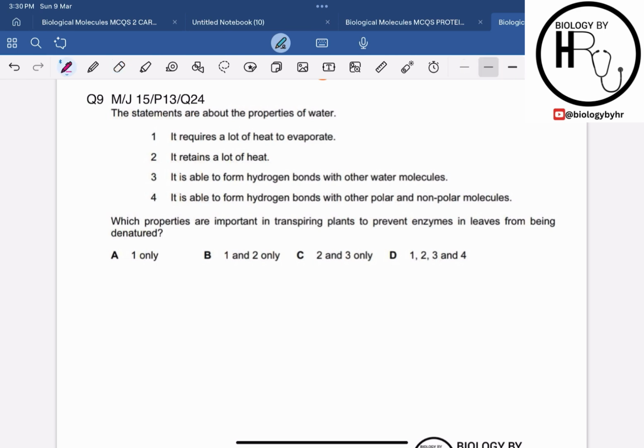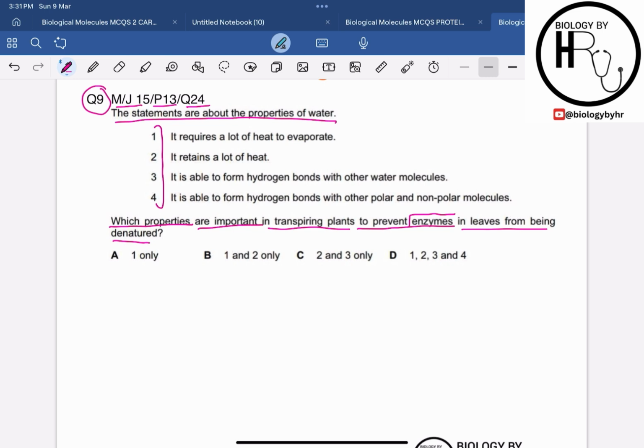Alright, so now let's move on to question 9 over here, which is from May June 15 paper 1-3 question 24. The question says that the statements are about the properties of the water, and they have given us 4 statements about the properties of the water, and then they ask which properties are important in transpiring plants to prevent the enzymes in the leaves from being denatured, right? We know that enzymes are denatured at high temperature, so the temperature must be stable to prevent the denaturation of the enzymes, right?